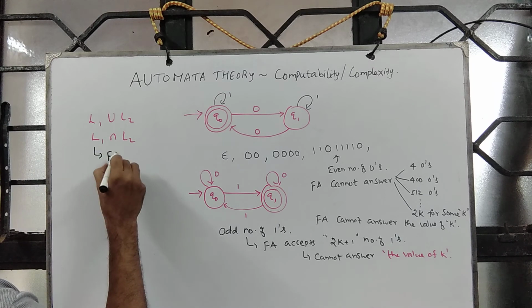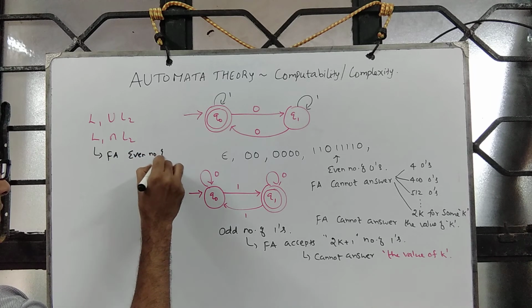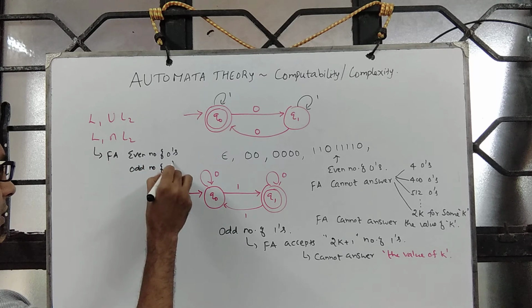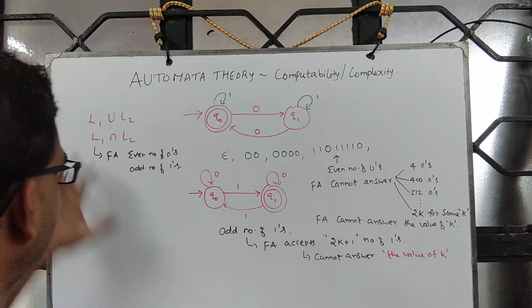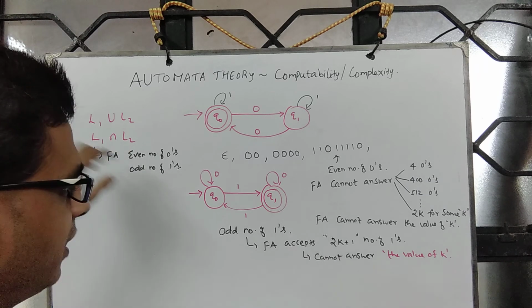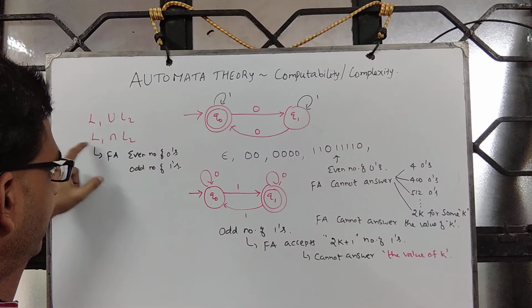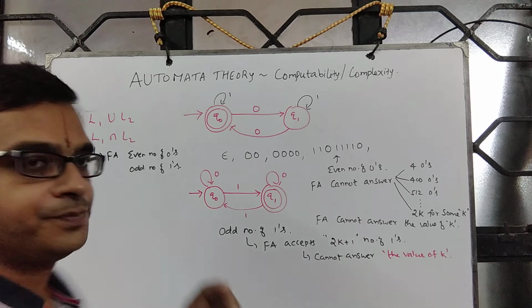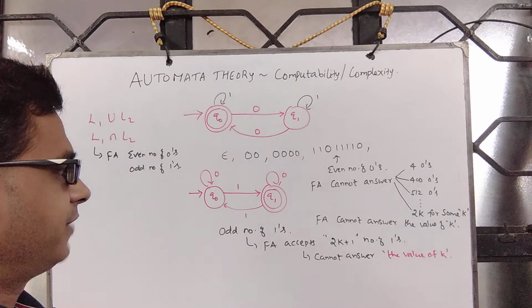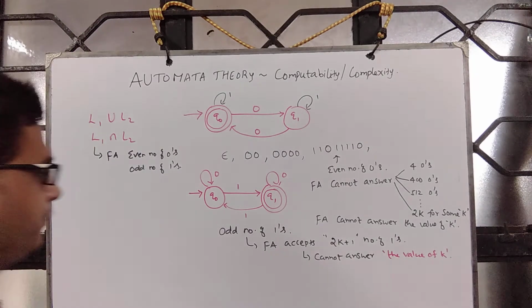Such an automaton one can construct because L1 exists, L2 exists. We have given a general framework which will help us to get an automaton for L1 intersection L2, which is precisely an even number of zeros and an odd number of ones. Fine. So this is all an automaton can do.